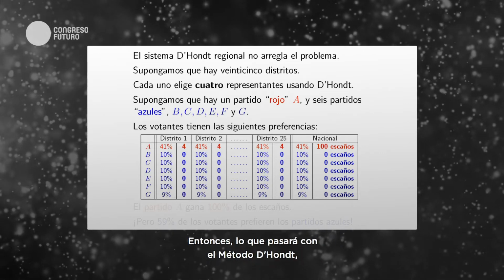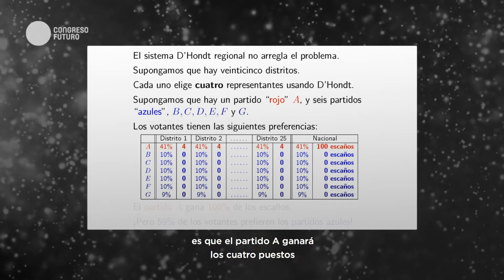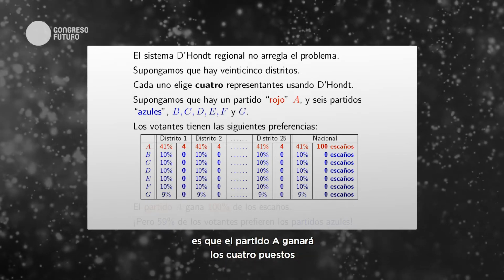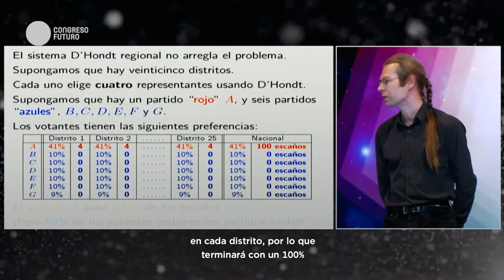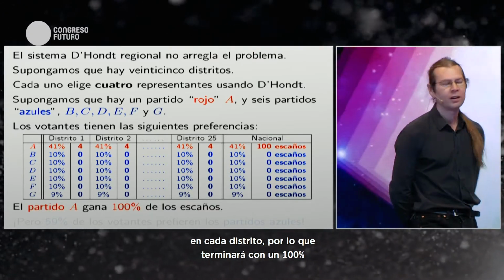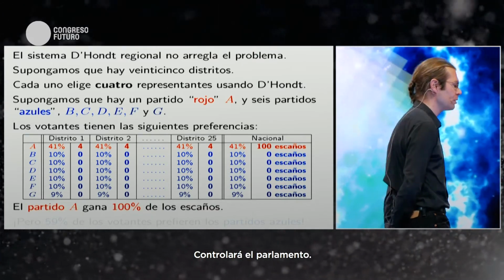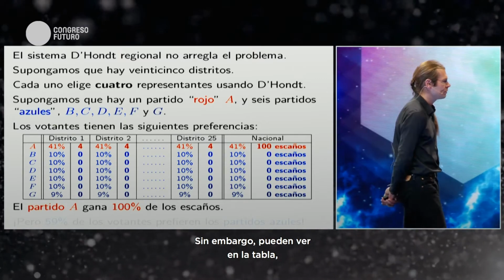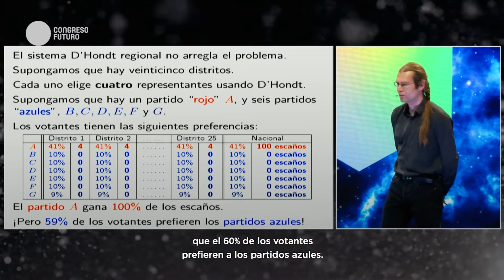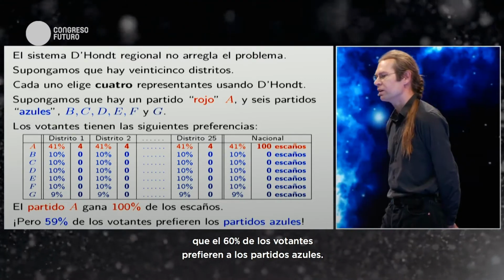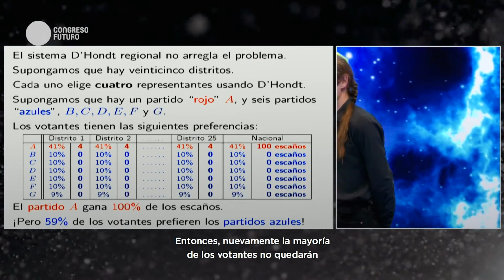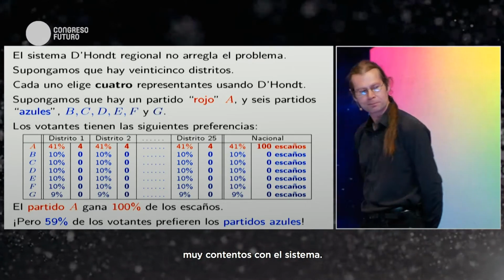So what's going to happen under the D'Hondt method is that the A party is going to win all 4 seats in every district, so it will end up with 100% of the seats in the parliament and control the parliament. However, you can see from the table that 60% of the voters prefer the blue parties. So again, a majority of voters are going to be very unhappy with this system.